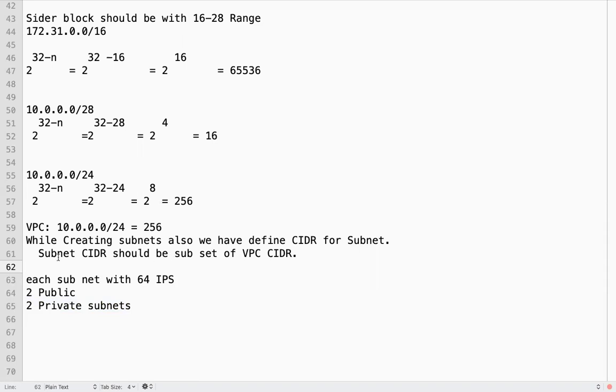So the subnet CIDR should be a subset of the VPC CIDR. What is the meaning of it? This is my VPC CIDR. While creating a subnet, can I mention something like this?